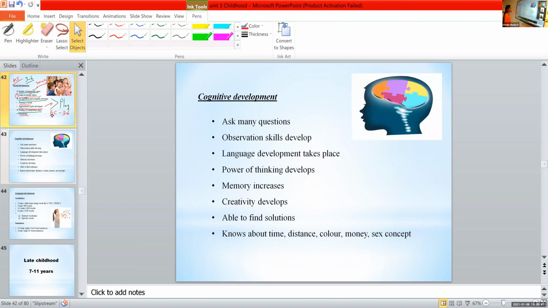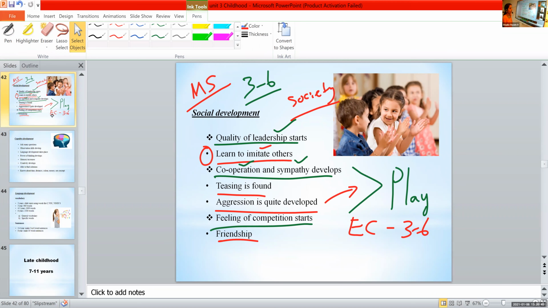Then, what is the next development, Sana? So we finished physical, motor, emotional, social, and then two more are there. What is this? Language. Before that, brain. Brain and all that comes under the thinking power, how we explore. All these are part of cognitive development.